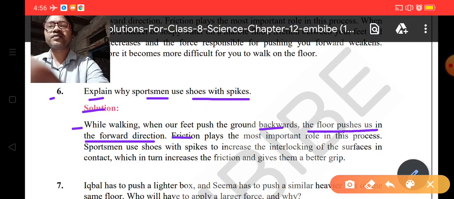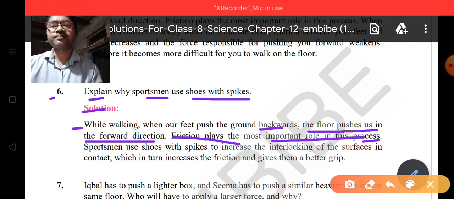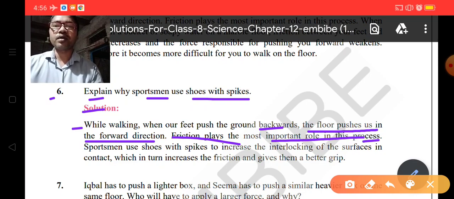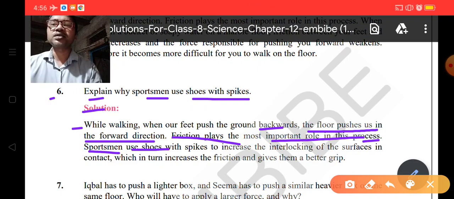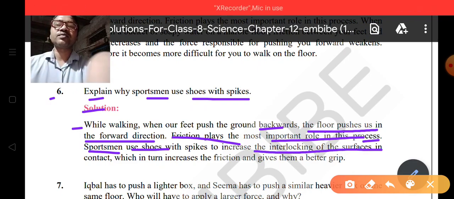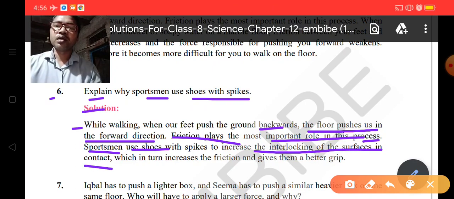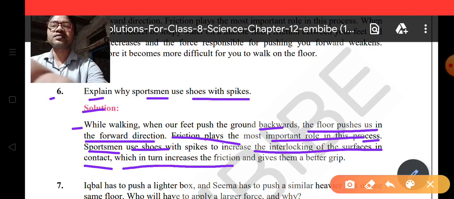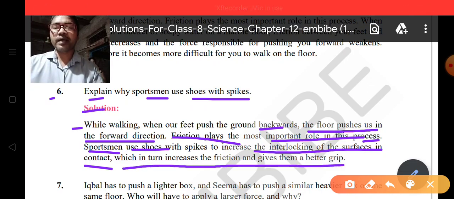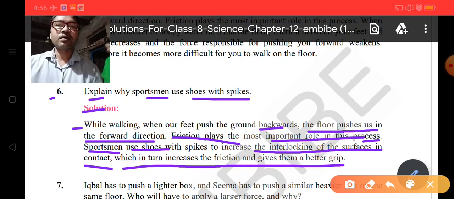Okay. Now the friction plays the most important role in this process, and a sportsman uses shoes with spikes to increase the interlocking of the surface in contact. So the sportsmen are using these things to increase the interlocking, or you can say increase the friction when they come in contact with the ground, which in turn increases the friction and gives them better grip. So by increasing the friction, they will get better grip.